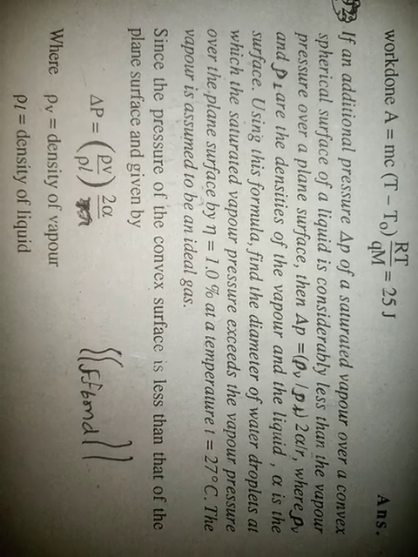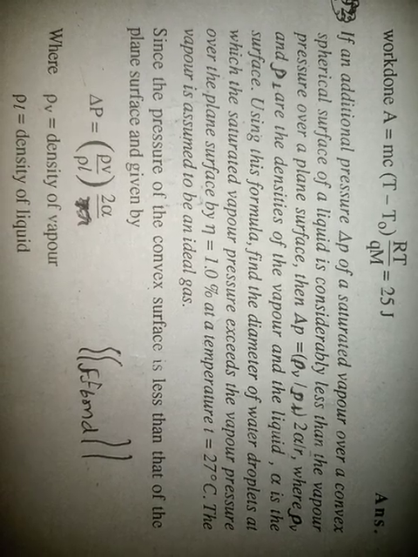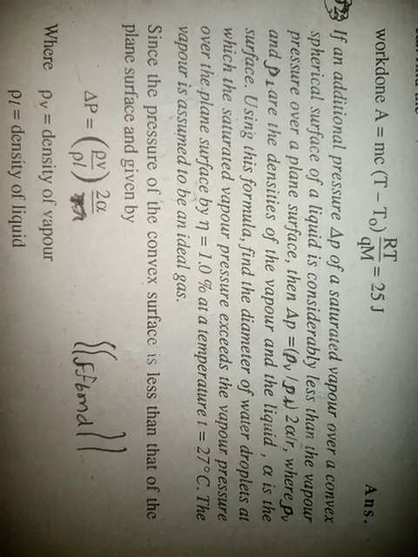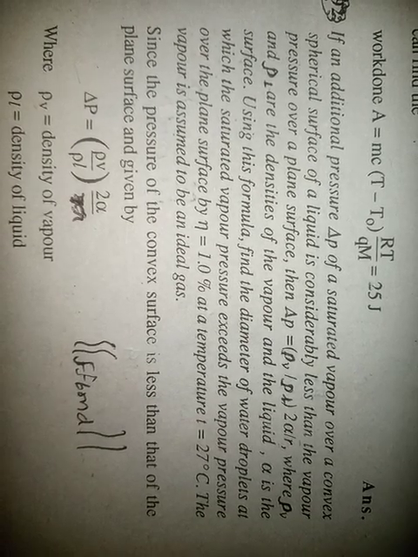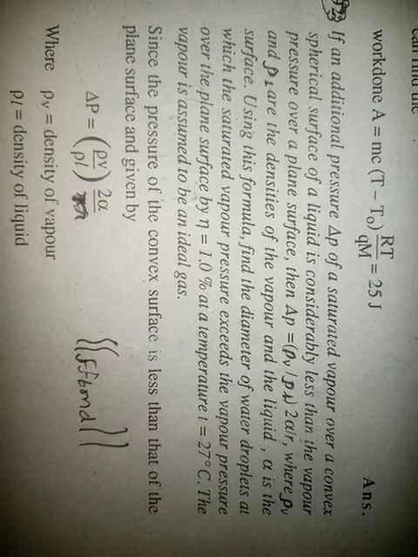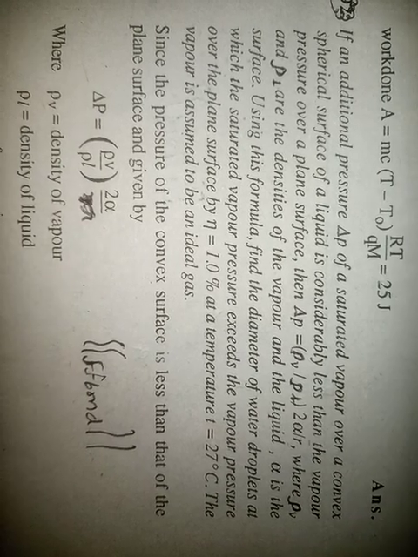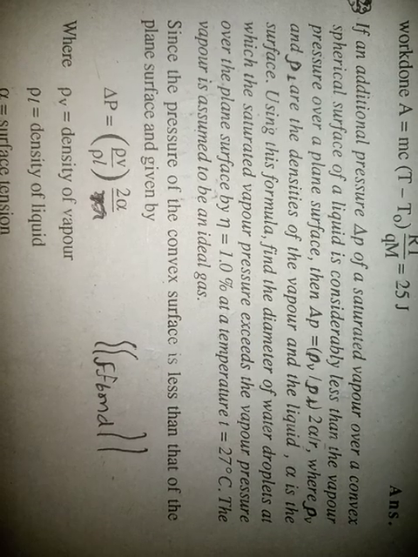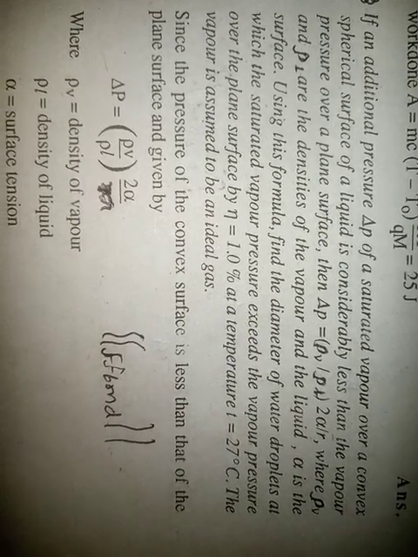Using this formula, find the diameter of water droplets at which the saturated vapor pressure exceeds the vapor pressure over the plane surface by eta equals 1.0% at a temperature T equals 20 degrees Celsius. The vapor is assumed to be an ideal gas.